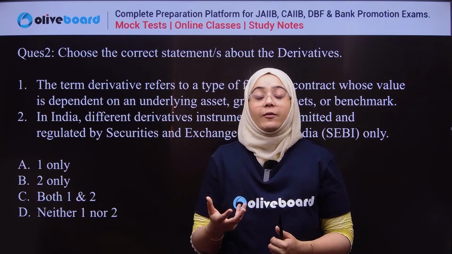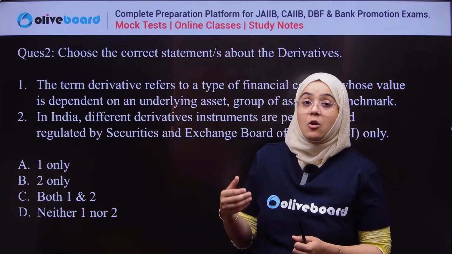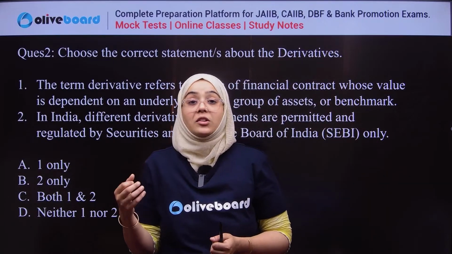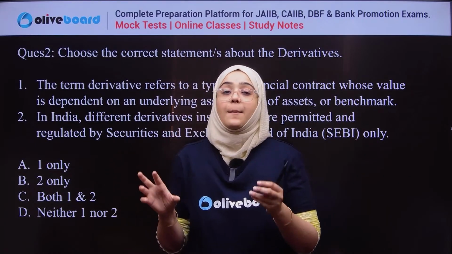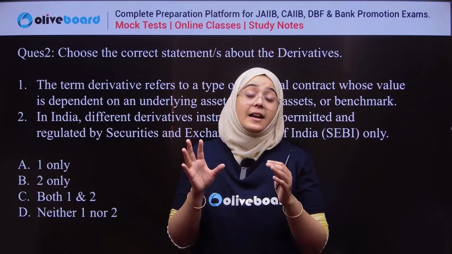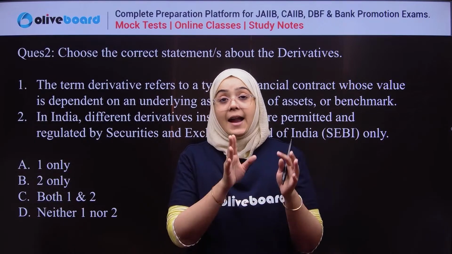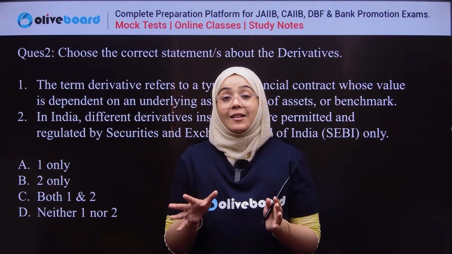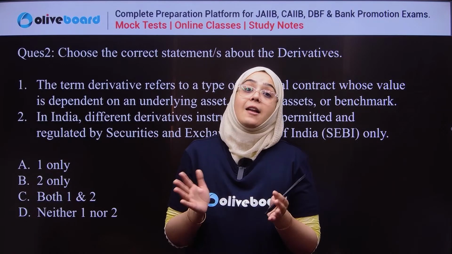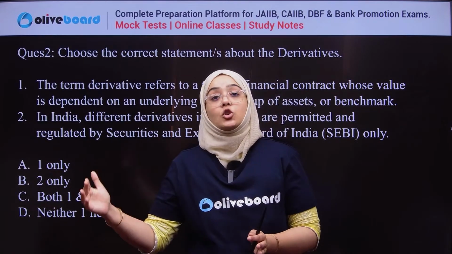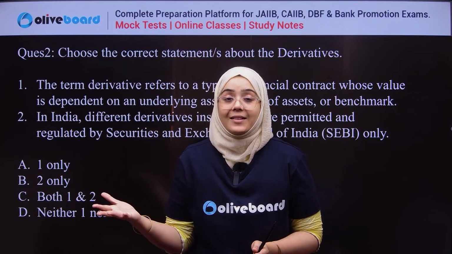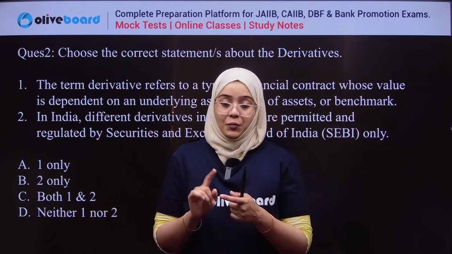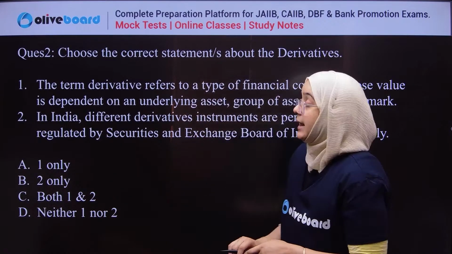There are specific underlying assets, for example equity, shares, gold, commodities. A derivative on its own doesn't have value; it derives its value from the fluctuation of the underlying asset's value. So the first statement is perfectly correct.